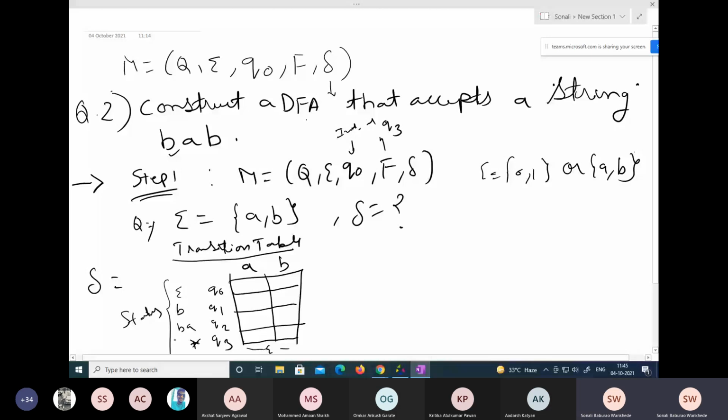Now what do we have to do? Just check sigma A over here. What are the values of sigma A? Now what we have to do is check in these values. Do we have A somewhere? Do we have A?